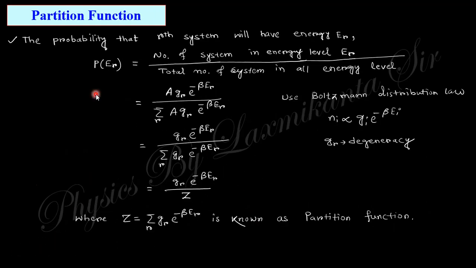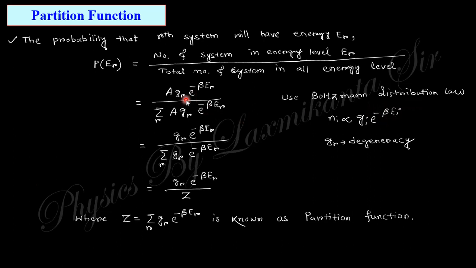Now comes the point of the partition function. When you want to find the probability of the r-th system having energy Er, where gr is the degeneracy, this is the energy expression, that is Boltzmann's distribution law.